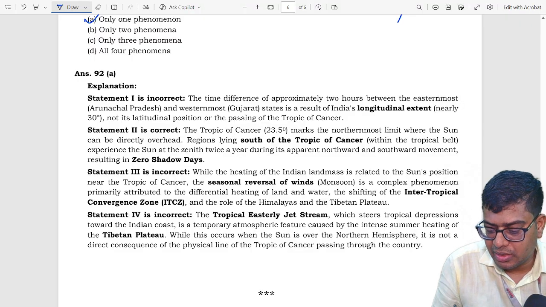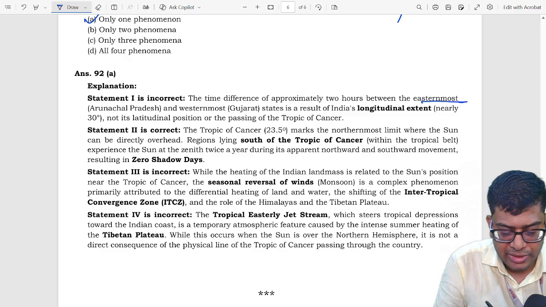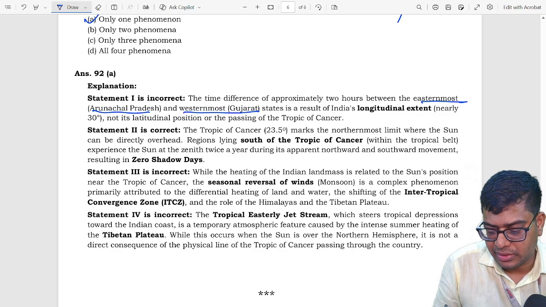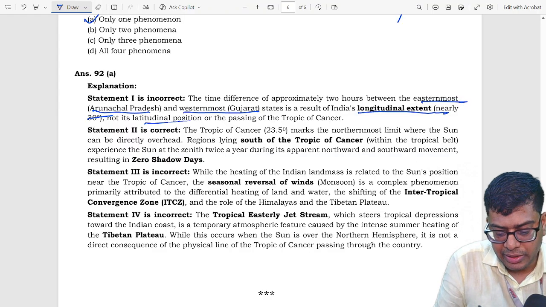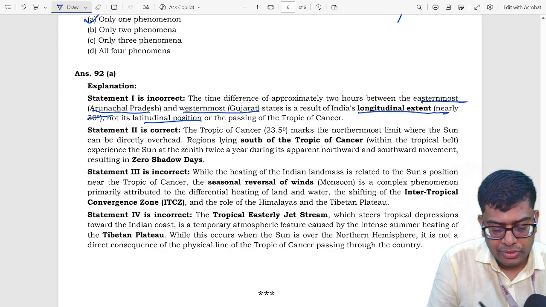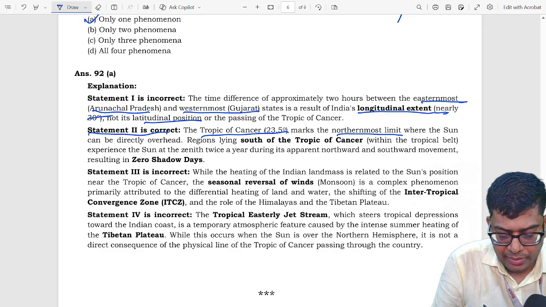The time difference of approximately 2 hours between easternmost Arunachal Pradesh and westernmost Gujarat is due to longitudinal extent, not latitudinal position. Statement 2 says the Tropic of Cancer marks the northernmost limit where the sun can be directly overhead.